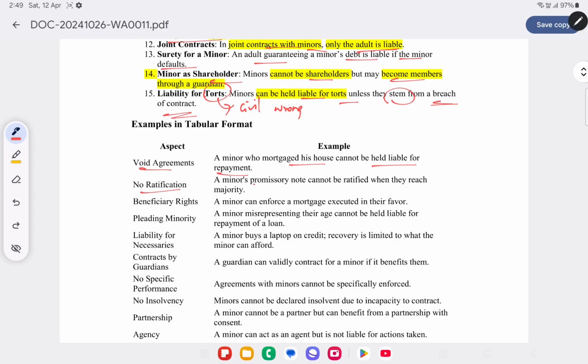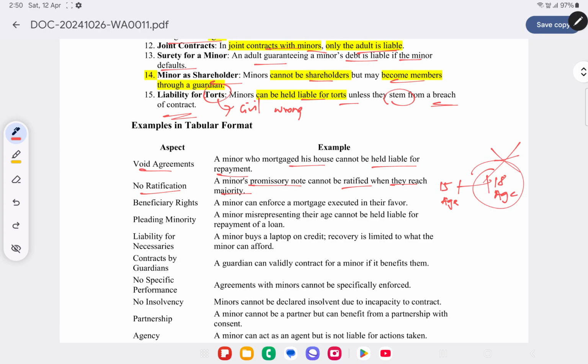No ratification. Generally, a minor's promissory note cannot be ratified even when they attain majority. So if we have entered into a contract with a minor when the minor was 15 years of age, and the minor has since attained 18 years of age, still we will not be able to ratify that contract as valid. That contract would still be invalid.